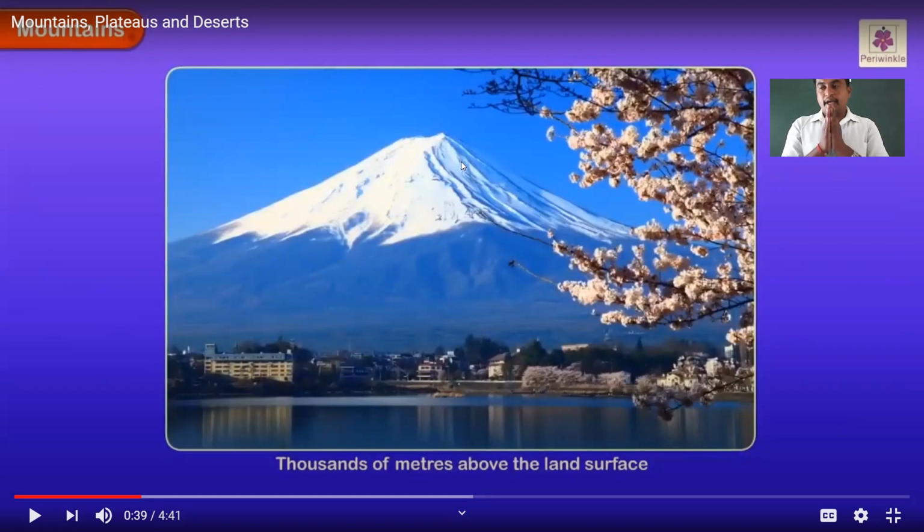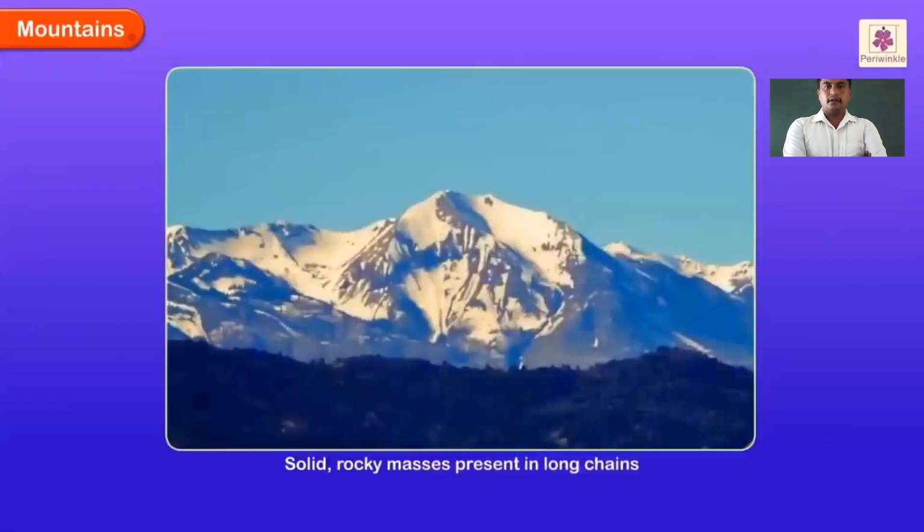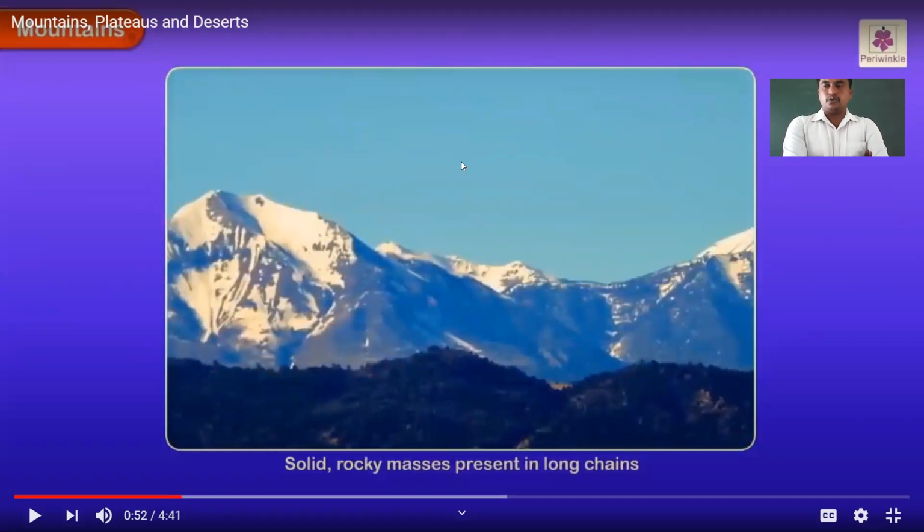The top or peak of a mountain is often covered with snow. I am showing a mountain that has been covered with what? Full of snow. Mountains are thousands of meters above the ground. Often there is snow at the top of mountains because of the height that it reaches. Do you know, children? Usually the mountains are 1,000 meters above the